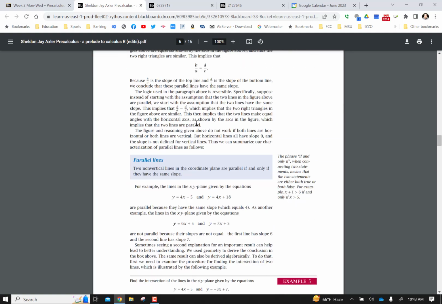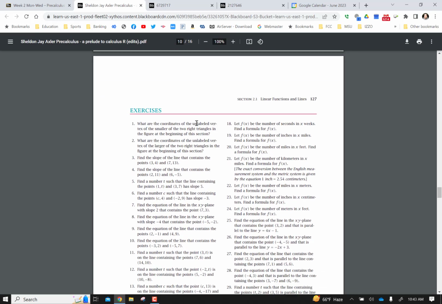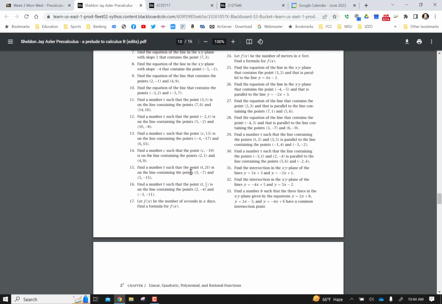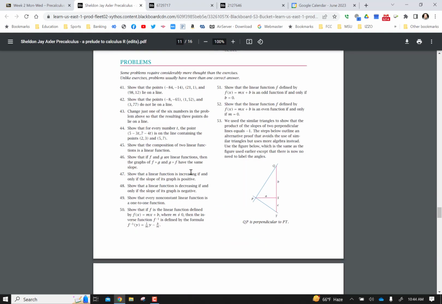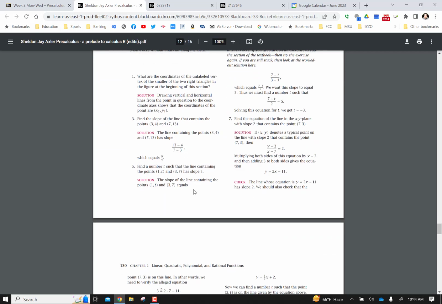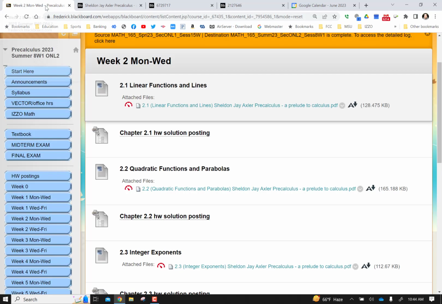At the end of the section of the textbook, like all textbooks, there are exercises. So here are the exercises that you can have access to do. The odd ones are worked out for you. If you keep on panning down, the odd ones are in the book worked out for you. But you're expected to do the homework that you need to do. But for grading purposes,